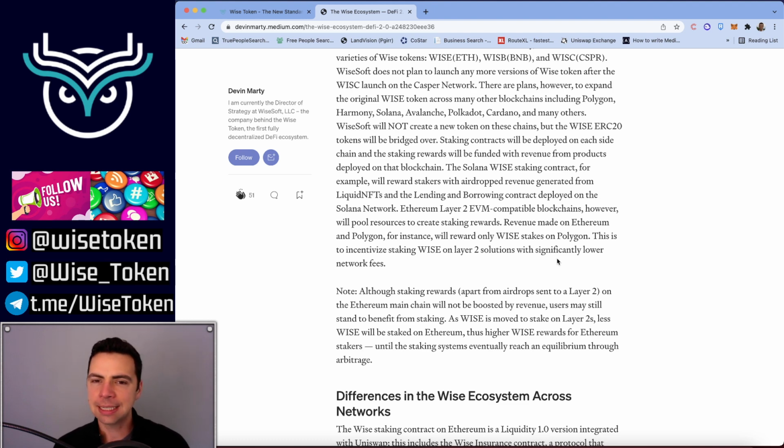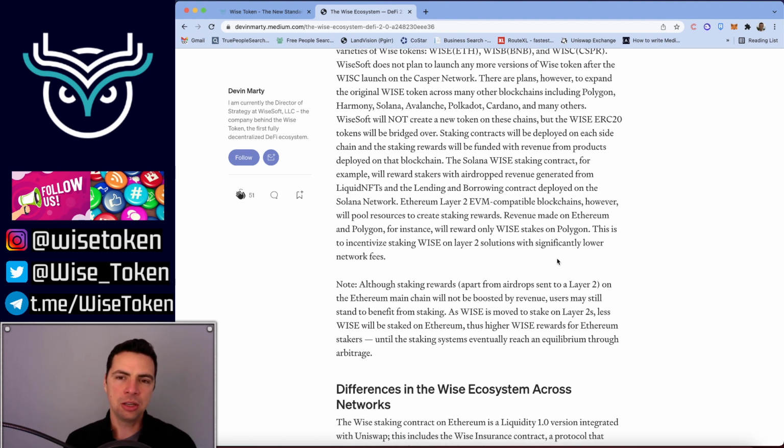The reason for that is because of Ethereum gas fees. So we want to incentivize people whose stakes are ending on Ethereum to restake on a layer 2, like Polygon, for instance. And so we are going to mostly divert the revenue to rewarding stakes on Polygon. Now, if you created a stake on the WISE Ethereum blockchain that's years long in 2021, then those will qualify for rewards. You are just going to claim those rewards on the Polygon blockchain. So you will be getting airdrops. You're just going to have to claim them on the Polygon blockchain because we don't want to waste gas for people.